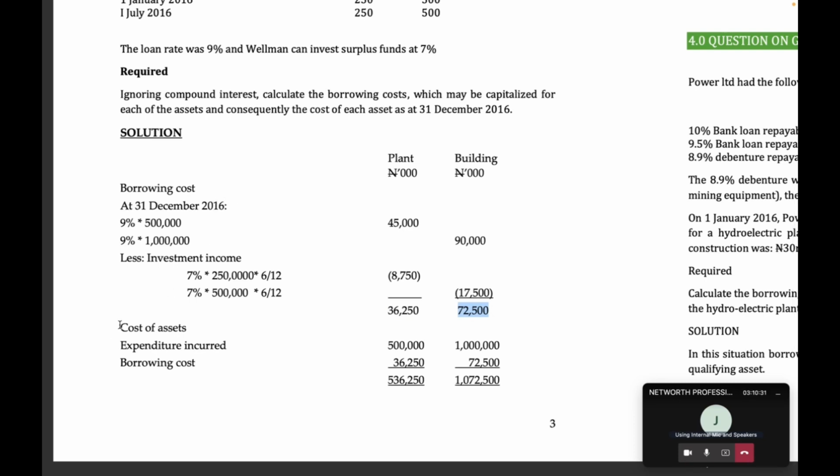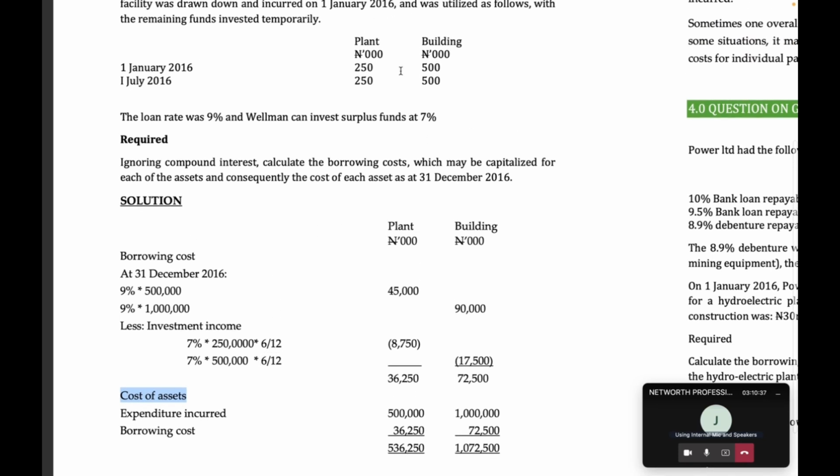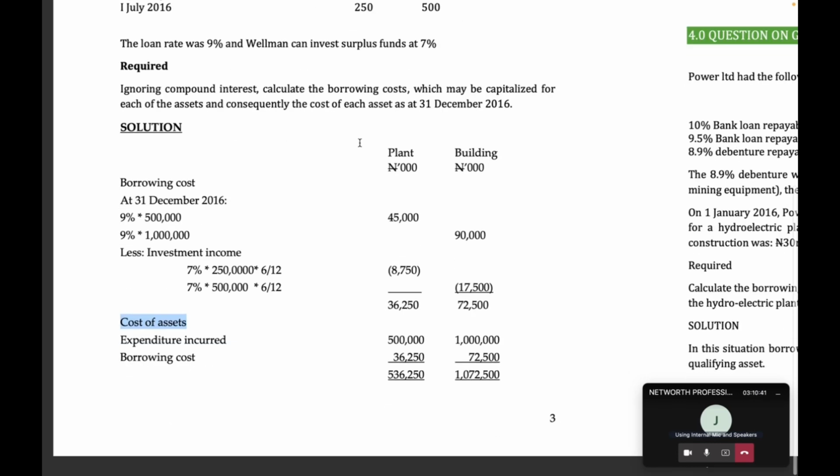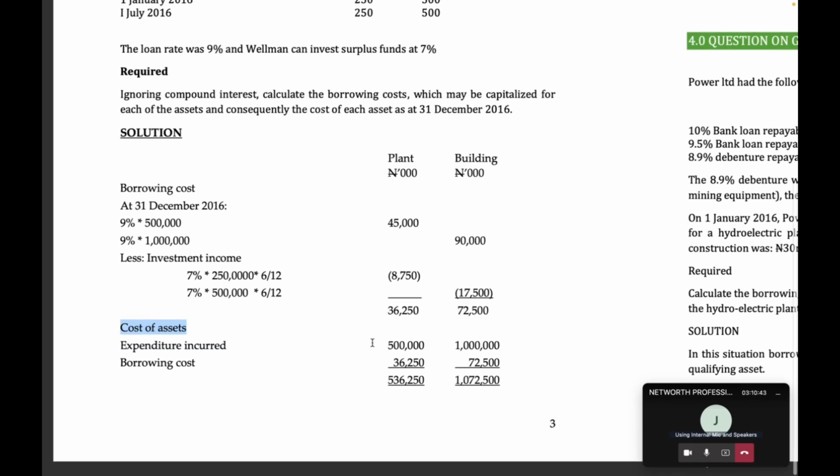Now let's determine the cost of the asset. The cost of the plant, or the expenditure incurred on the plant, was 500,000 in total. So expenditure incurred 500,000. Borrowing cost that we will capitalize is 36,250, which we added here. So that means the cost of the plant is going to be 536,250.